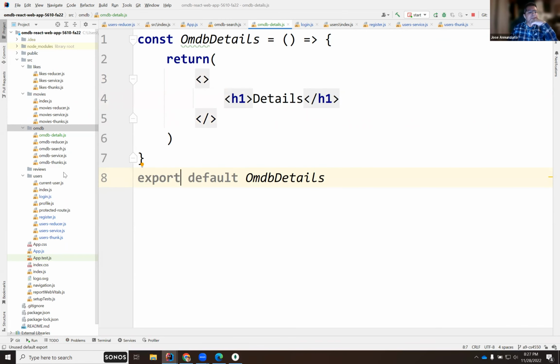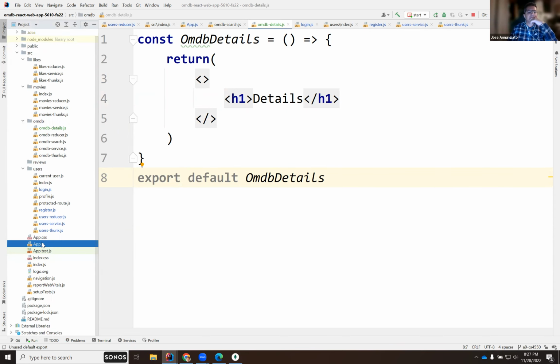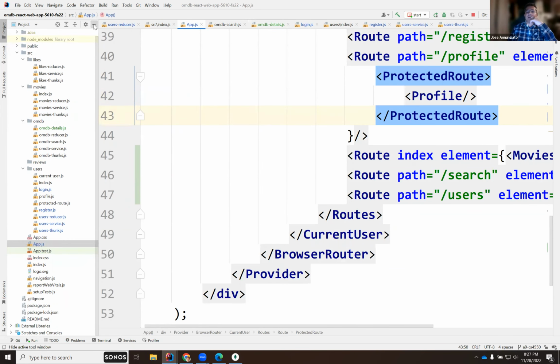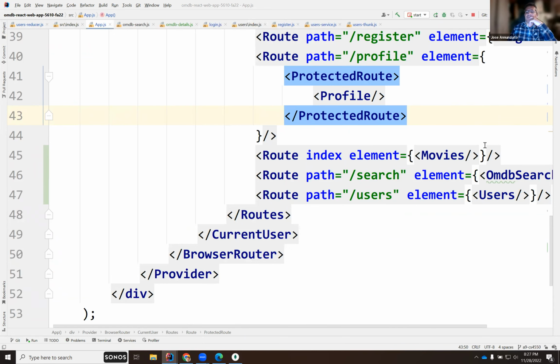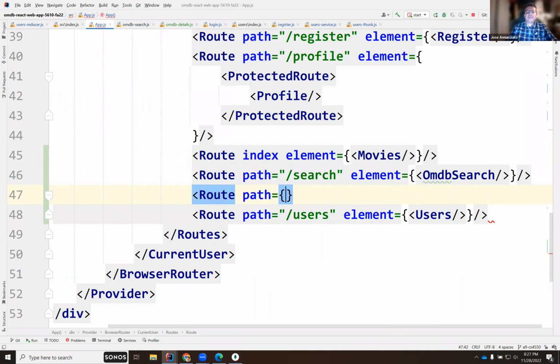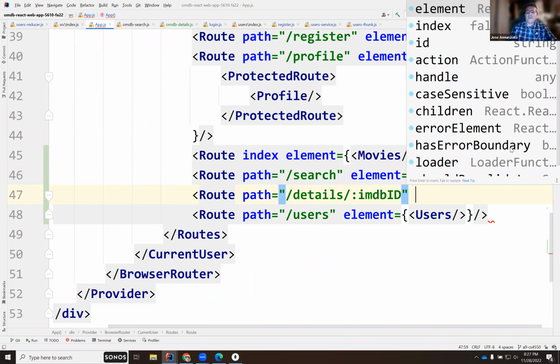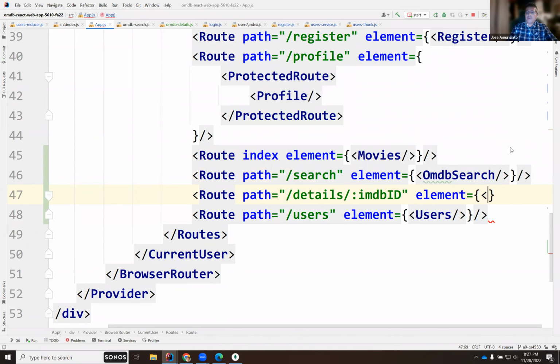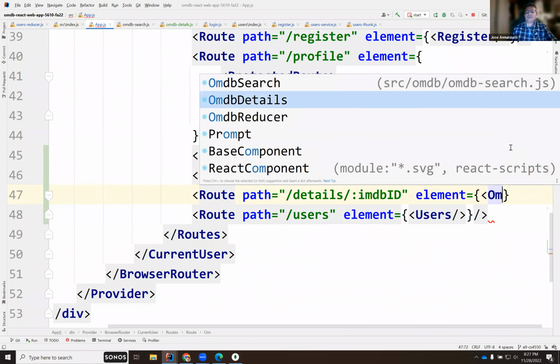So for instance, in my router, if I navigate to details, something like a route path, and then this would be details. Then I provide as an argument, I encode in the URL the ID of the movie, the IMDb ID. If I encode that, I will navigate to the OMDB details. There we go. Okay.